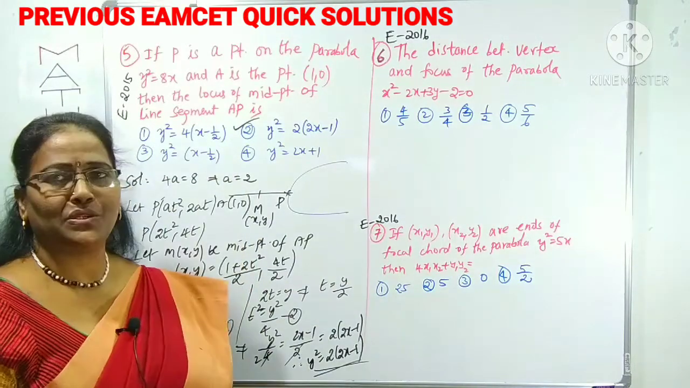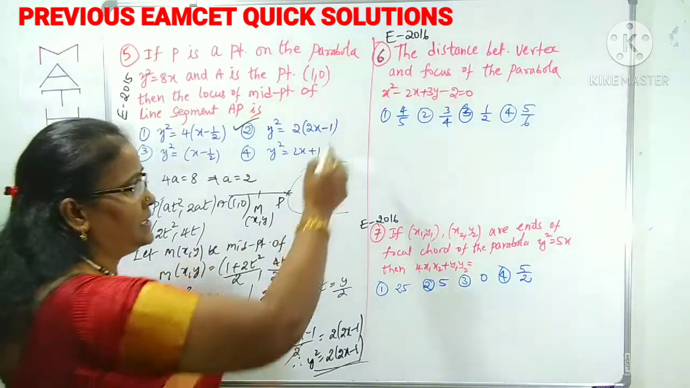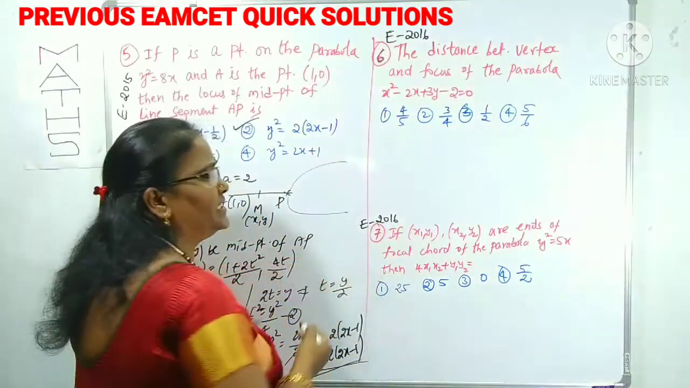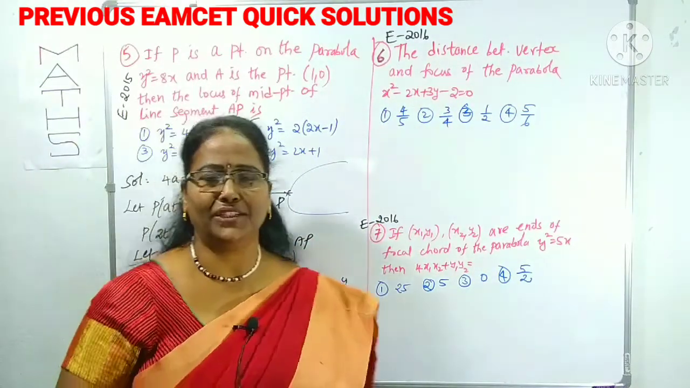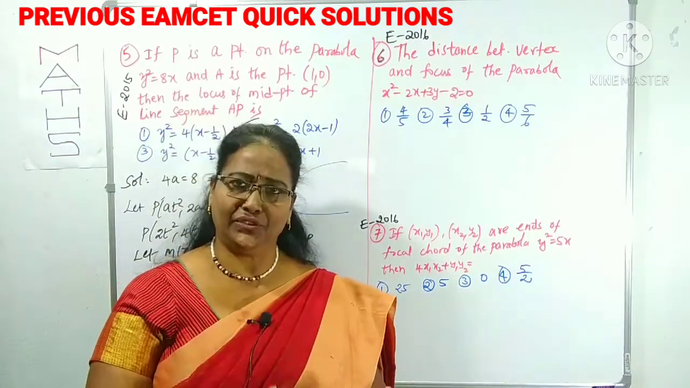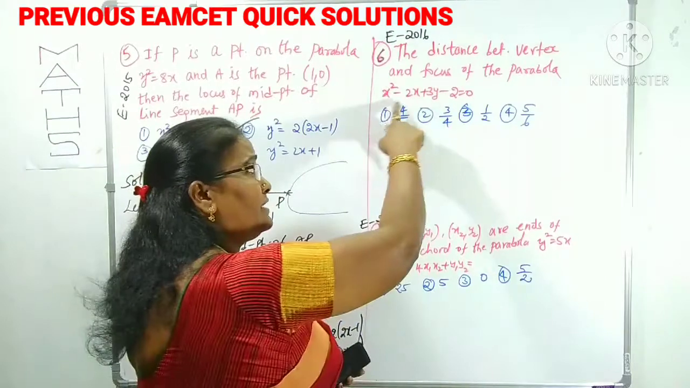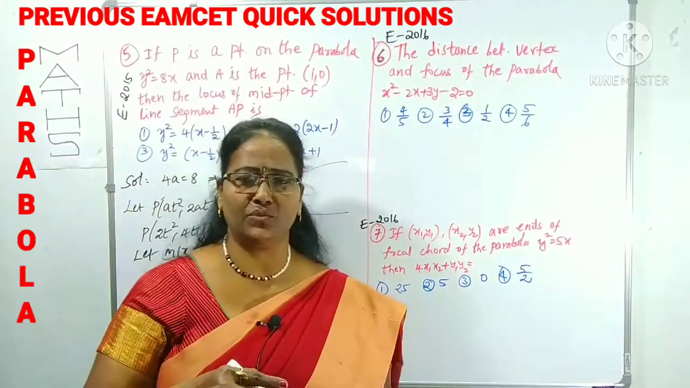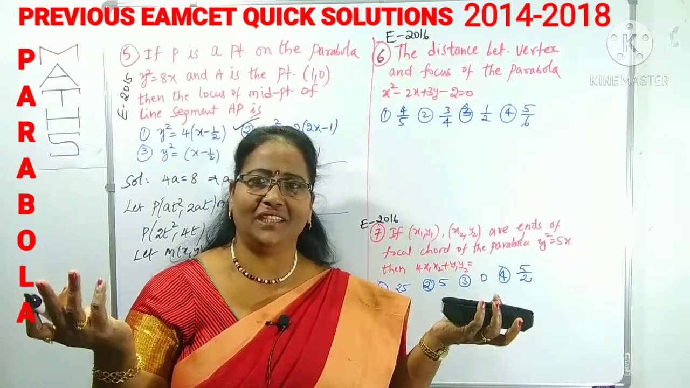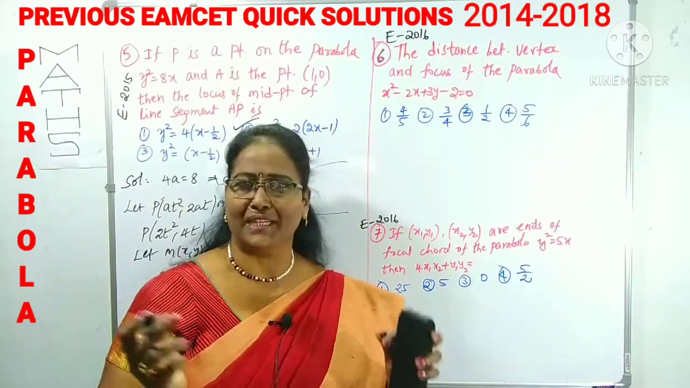which is given in EAMCET 2016. The distance between the vertex and focus of this parabola. Generally, what can you think to find the distance and focus? You have to find the vertex, you have to find the focus. Again, you have to convert into the form of x minus h whole square. If you take all those steps, it takes too much time, nearly at least 10 to 15 minutes.